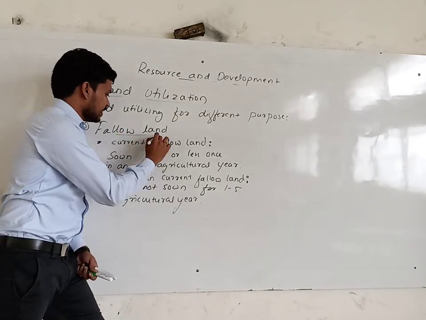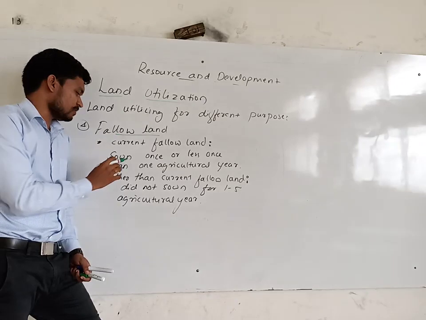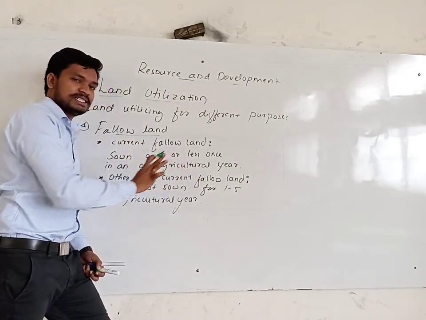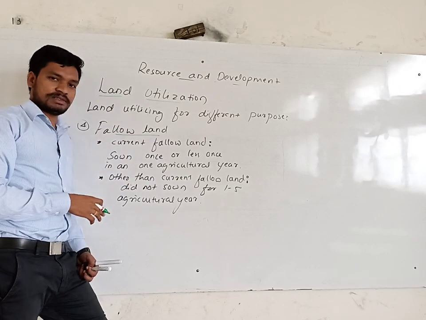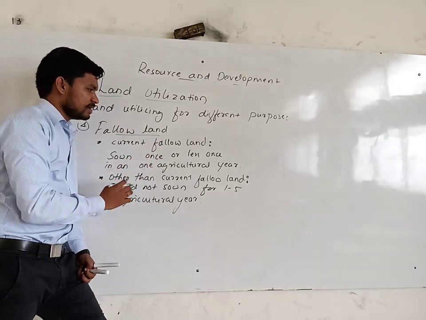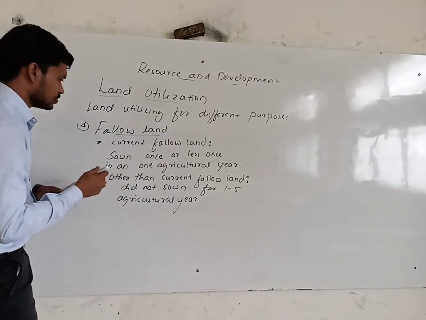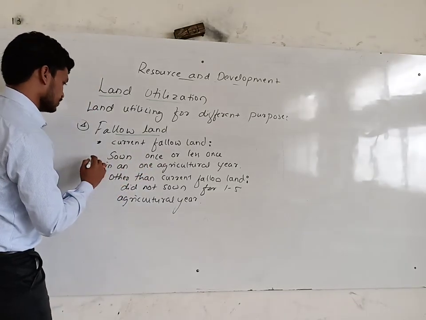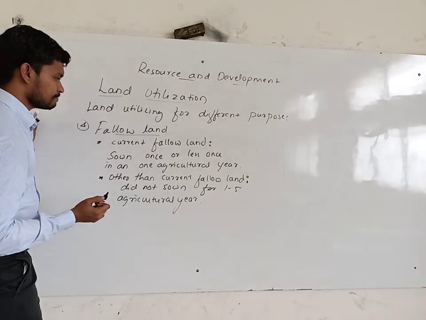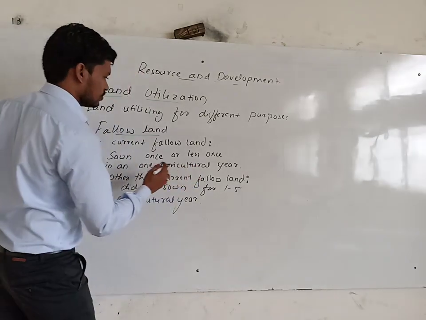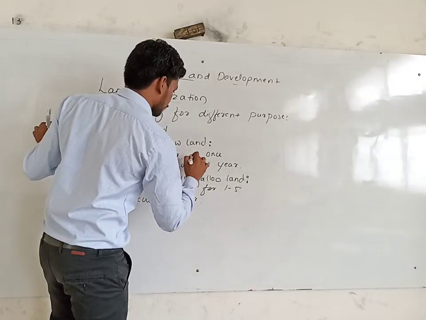So in this fallow land we have two divisions or two types. One is current fallow land, sown only once in an agriculture year or less than once. Either it's sown or not. You can write it like this: it's not sown, sown once or less than once, or not sown.